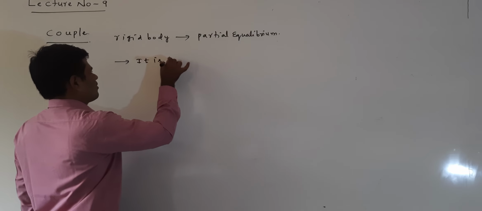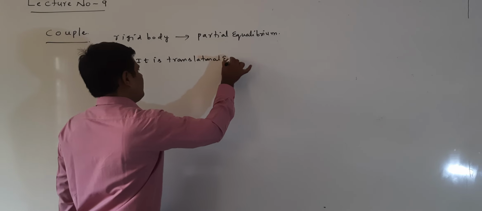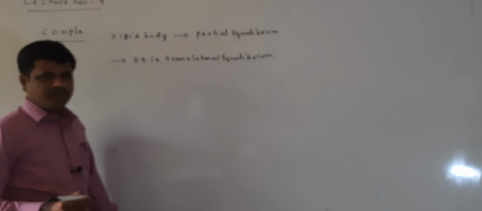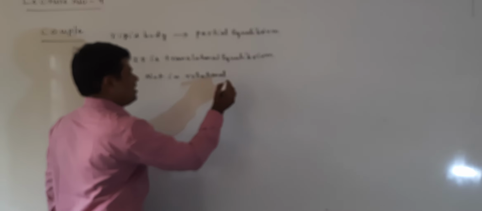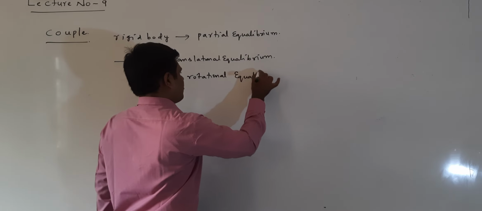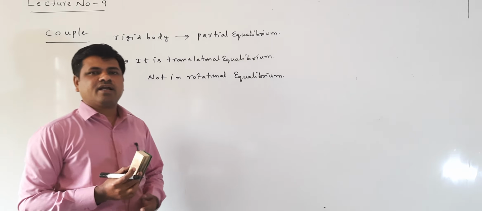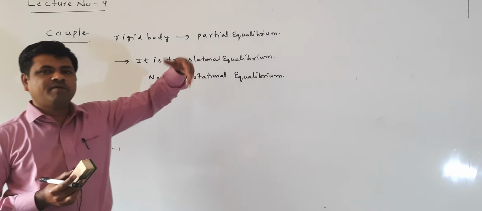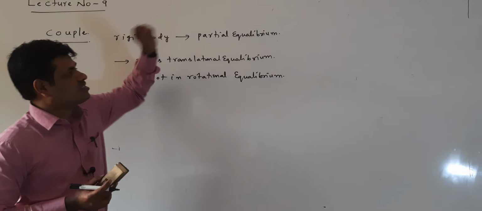Partial equilibrium means sometimes it is in translational equilibrium, not in rotational equilibrium. What is a mechanical equilibrium? Mechanical equilibrium means the body is in translational equilibrium and rotational equilibrium, it is called mechanical equilibrium. But sometimes that rigid body is in partial equilibrium.